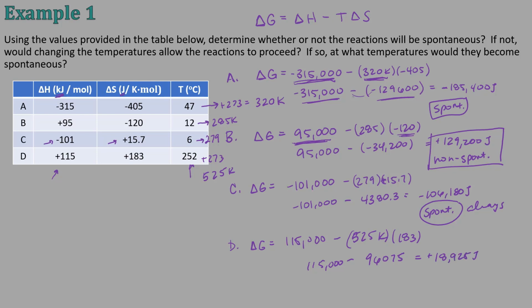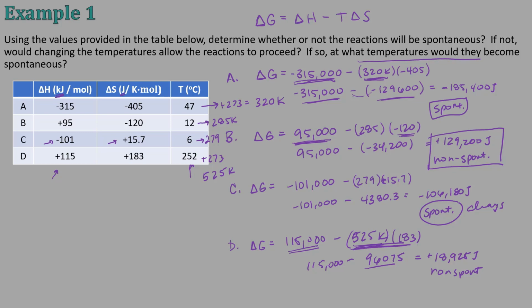And I get positive 18,925, so it's not negative, so this is non-spontaneous. But I know that it could be spontaneous if this right here was bigger than this one right here. See, it's still smaller. So I need to make this bigger. So it's going to have to be at higher temperature than 525. But it asks me at what temperature would they become spontaneous.